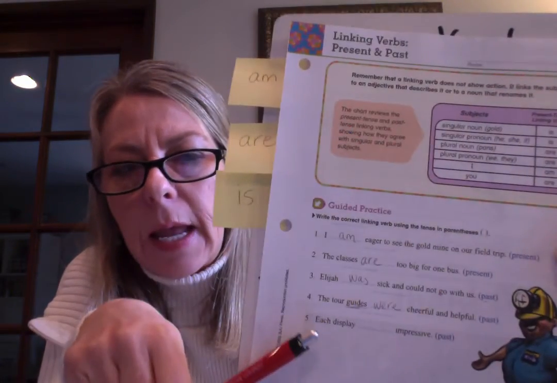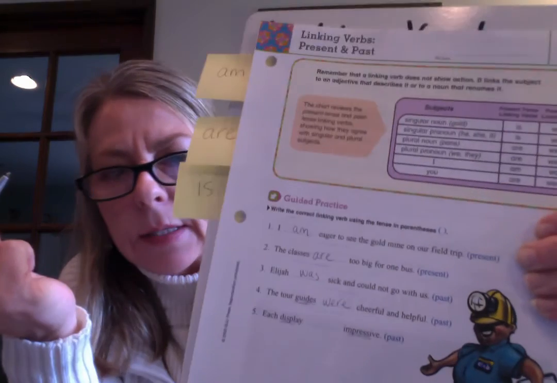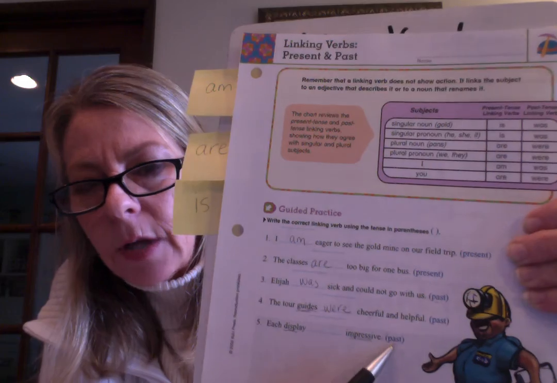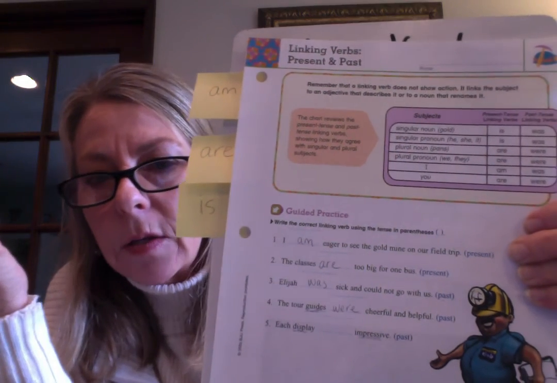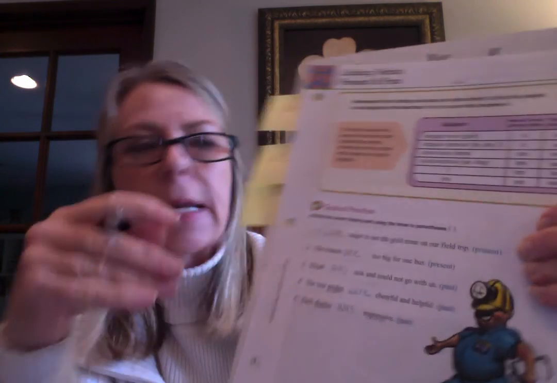Okay. Each display, blank, impressive. Okay, so we want a linking verb that takes display and links it to impressive, because that's the describing word, and we want it in the past. Okay, so we're talking about something that happened before. So what would we choose? Each display was impressive. Okay. All right, so that's our practice. Now I want you to complete page 196 on your own.